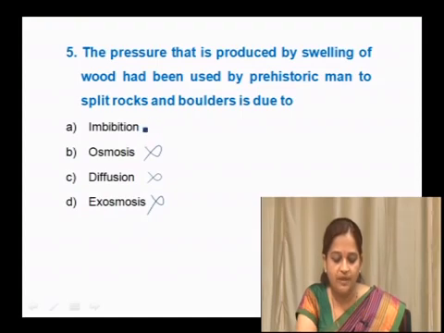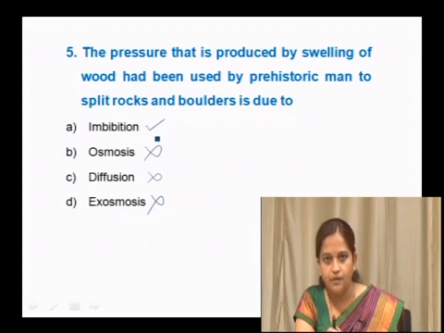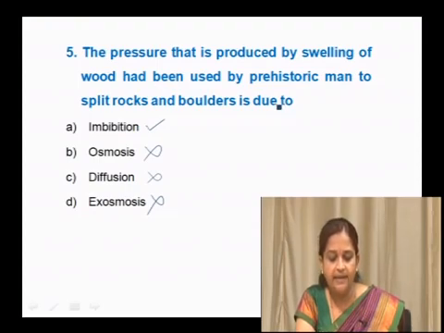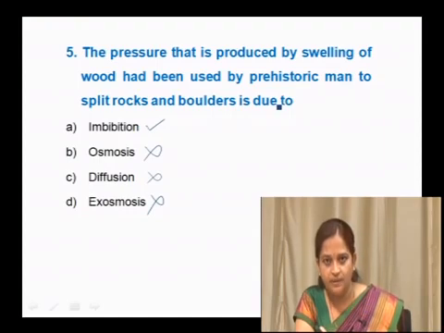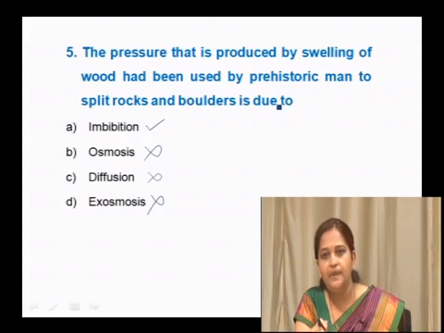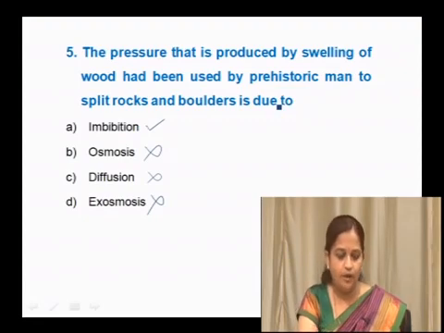So, the right option remaining here is imbibition. Imbibition is the right option because it is also a specialized diffusion where the water is diffused through solid colloids, and this technique is used to create a pressure. It produces tremendous pressure, so that the swelling wood can break or split the rocks and boulders. Because of this imbibition pressure only, the seed emerges out from the hard seed coat. So, the right option here is A.